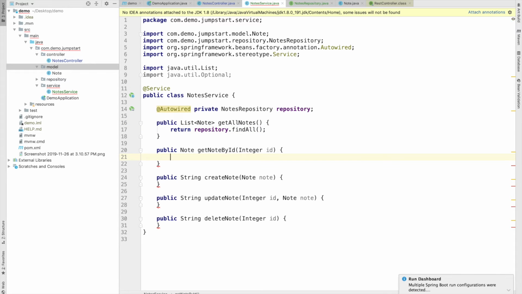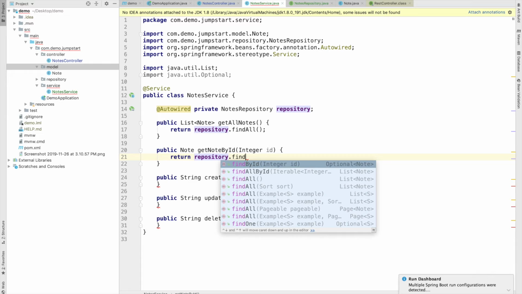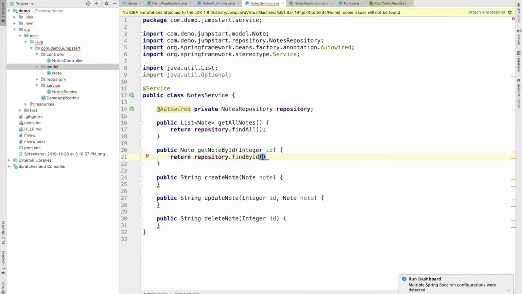So next method we have is get node by ID. So let's just return repository dot findById. As you can see here, the return type is Optional Node. So what is Optional? Let's cover this.